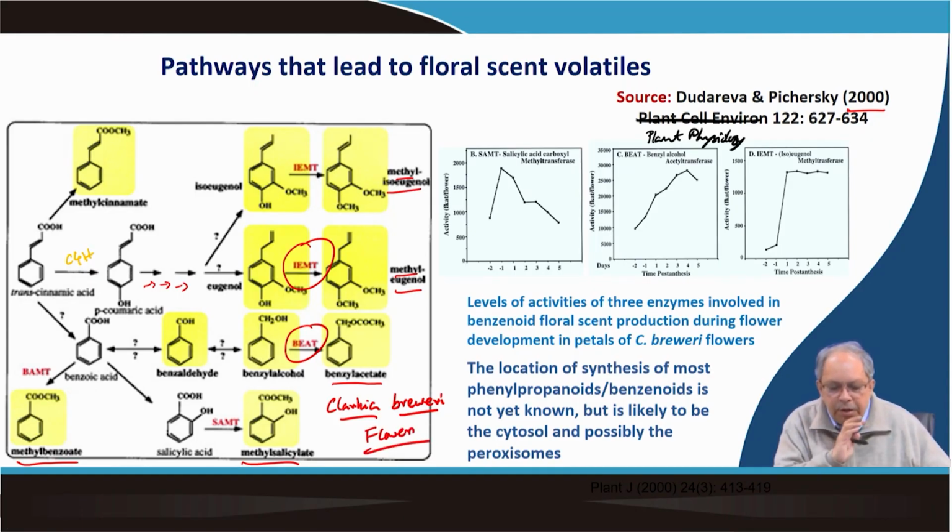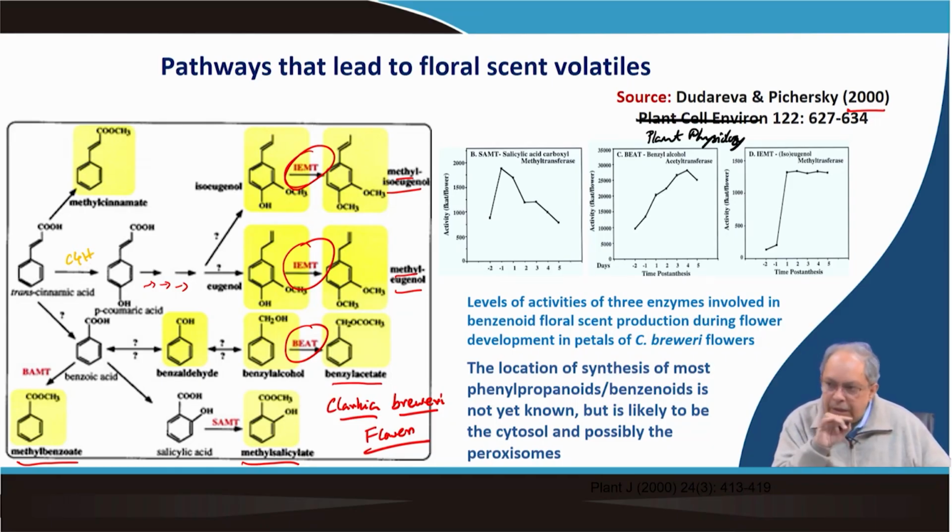Once they identified these compounds by GCMS analysis, they tried to work out how they are formed. What was clear was the methyl group, so there must be a methylation reaction. Similarly, methyl isoeugenol was detected, which must have been produced from isoeugenol, so an isoeugenol methyl transferase will be there. Similarly, eugenol will convert to methyl eugenol by a similar enzyme. In the context of benzyl acetate, BEAT, a totally novel enzyme, was discovered, which converts benzyl alcohol to benzyl acetate, and we know that this conversion requires acetyl CoA.